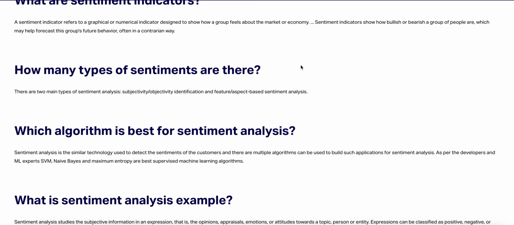How many types of sentiment analysis are there? There are main types of sentiment analysis: subjective and objective, which I already mentioned, feature-based sentiment analysis, and algorithm-based sentiment analysis. These questions I already discussed.